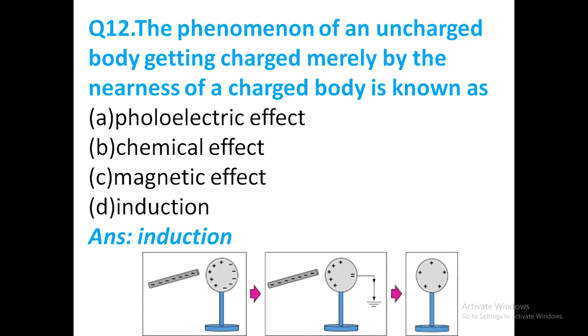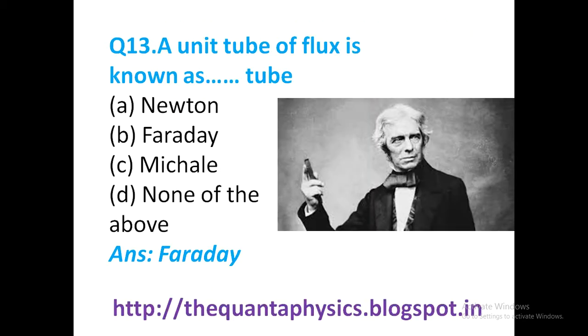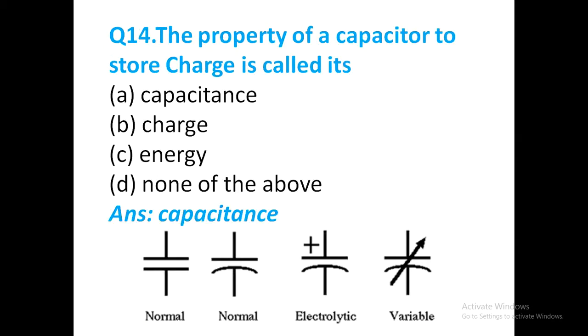The phenomenon of an uncharged body getting charged merely by nearness of a charged body is known as induction of charge. A charged body induces charge in another body. A unit tube of flux is known as Faraday tube, that was invented by Faraday. The property of a capacitor to store charge is called its capacitance, and here shown are types of capacitance: normal capacitor, electrolytic capacitor, and variable capacitor symbol.